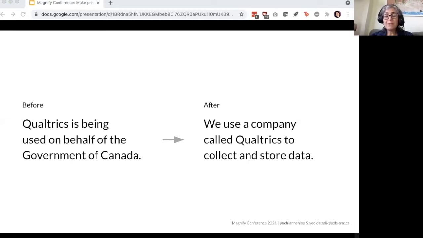And so you'll see that when you do that, there's some ambiguity, and we see that there are questions that people might have. What is Qualtrics? What is Qualtrics being used for? So that helps us then to realize that ambiguity and to answer those questions with some more detail. We use a company called Qualtrics to collect and store data.